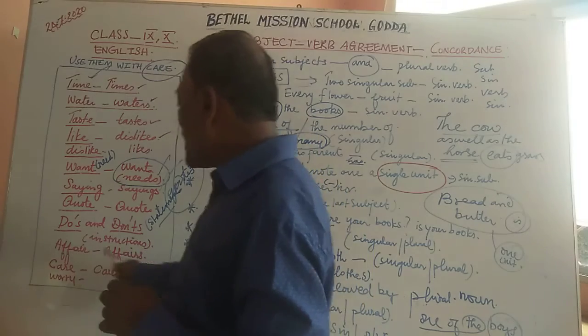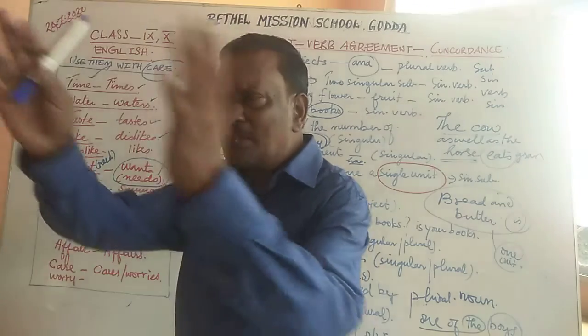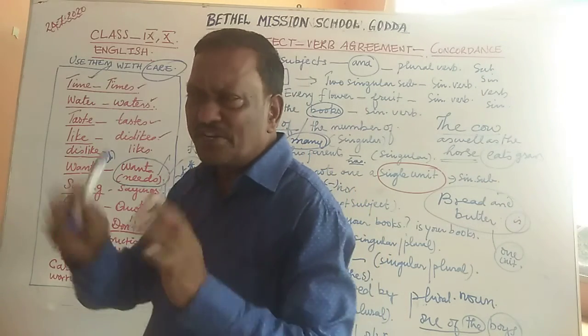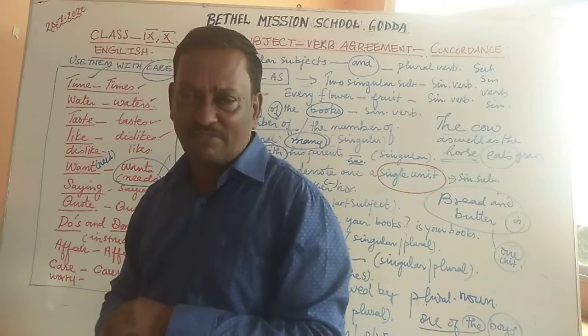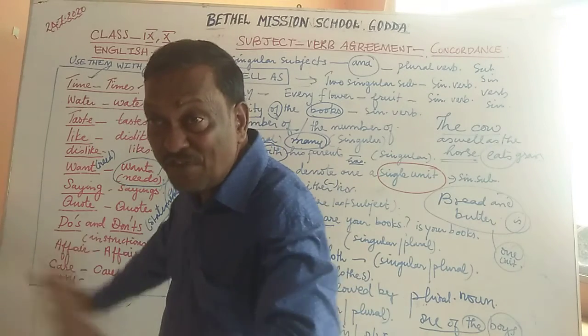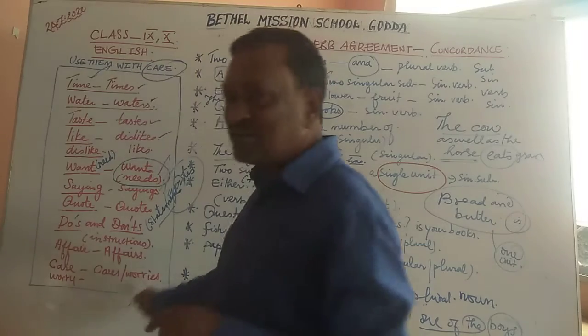Then look at this, affair and affairs. What is the meaning of affair? Affair means a kind of matter. This is a difficult affair, or this is a complicated affair. A problem. This is a complicated problem. This affair is not easy to solve. Affairs.